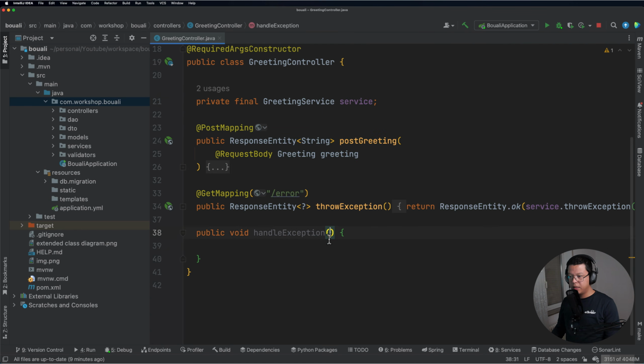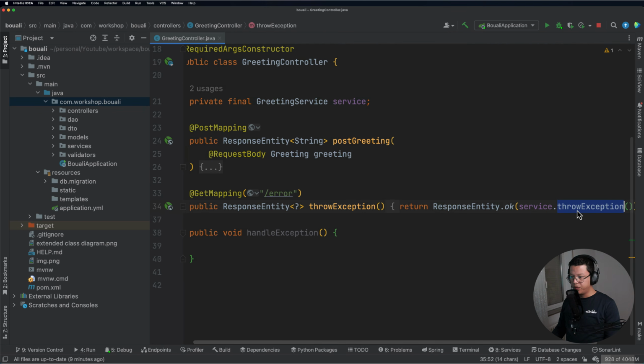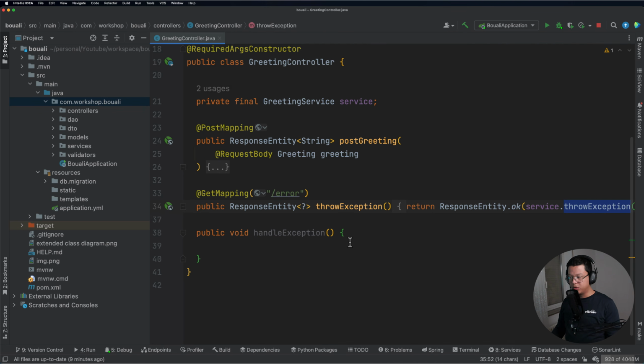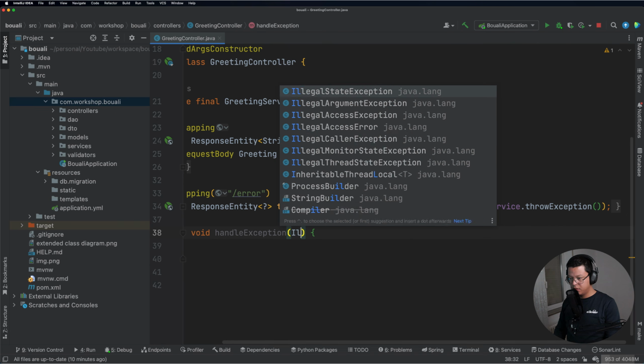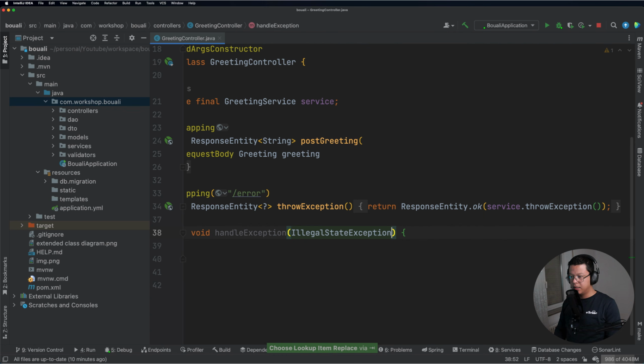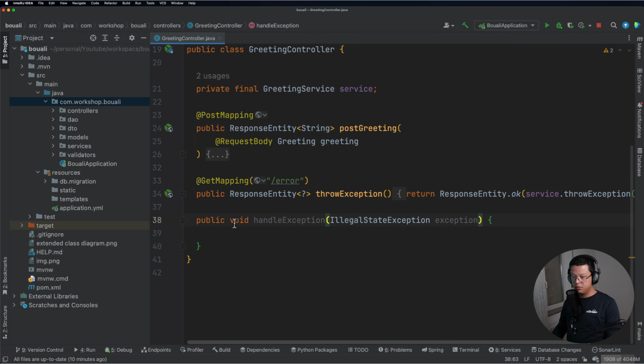Let's assume that we want to intercept all the exceptions coming from here, or we can just say we want to catch exception. But here we know that we have an illegal state exception, so I will pass it as a parameter here.